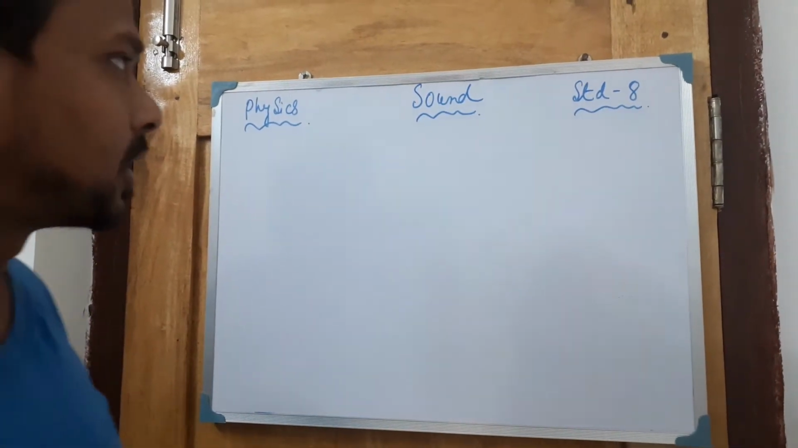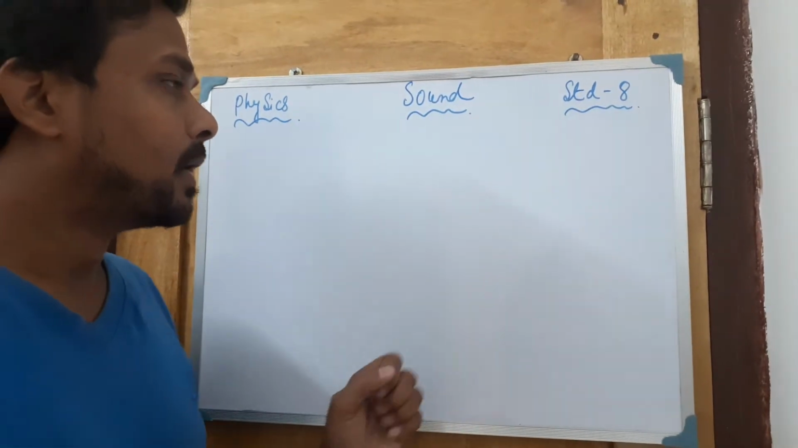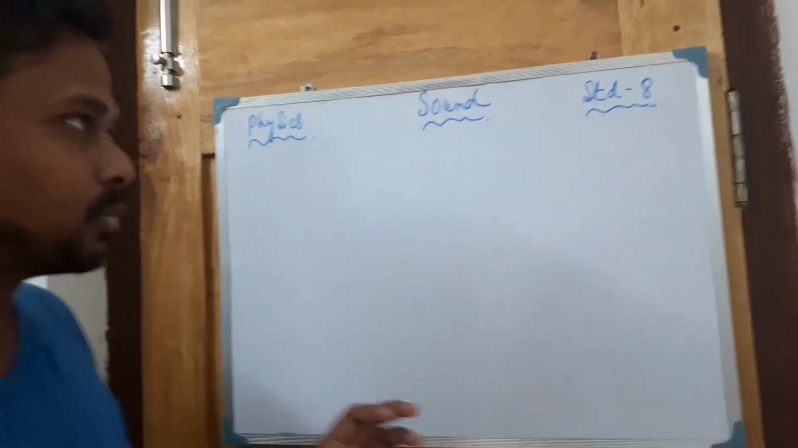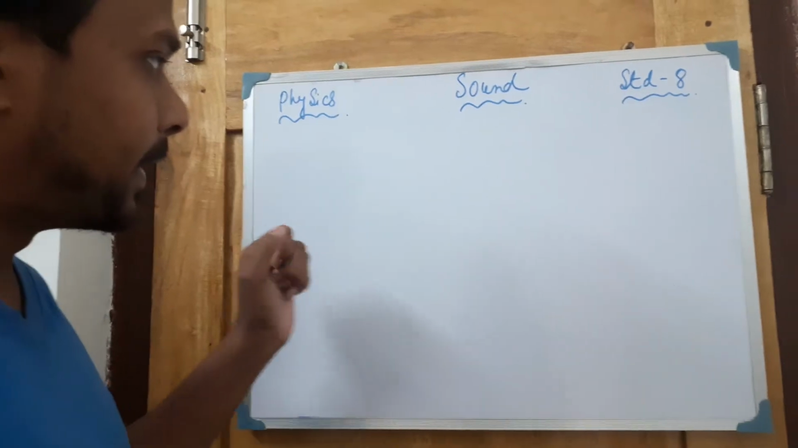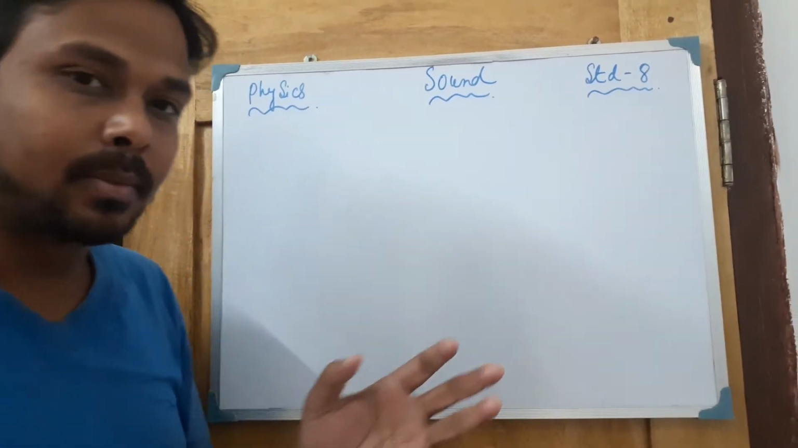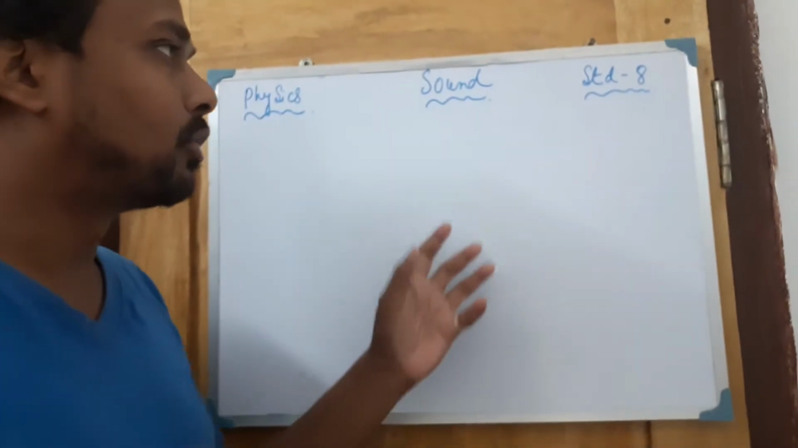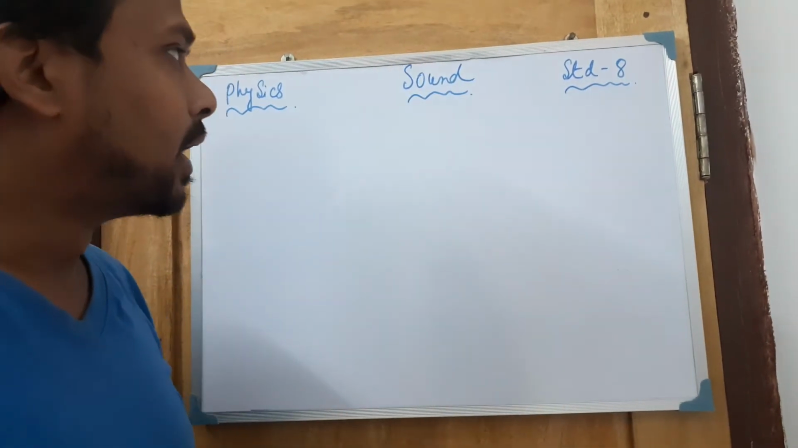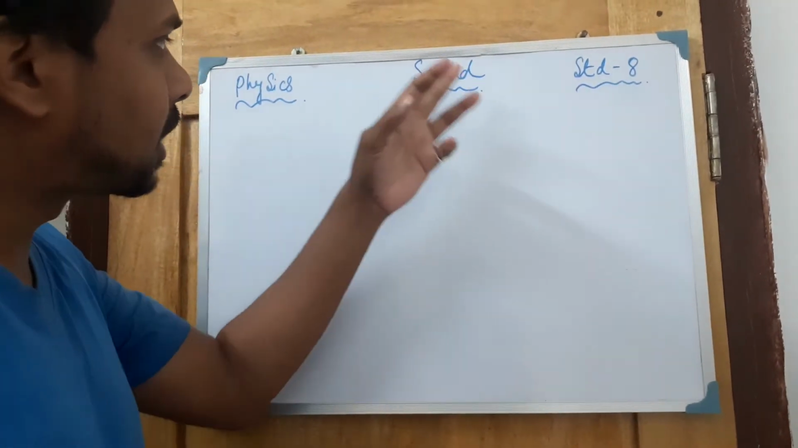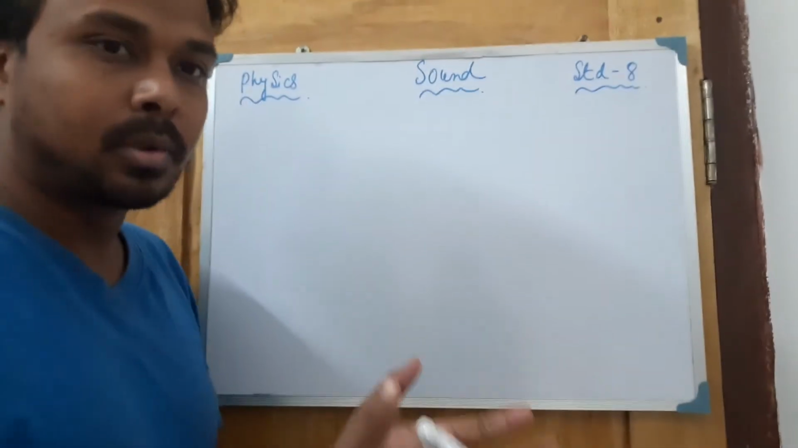Today we'll start the new chapter, sound. This is chapter number 7, maybe, in your exercise book. So today we'll talk about sound. The first thing that comes to our mind is that sound is one form of energy. As we all know, light is one form of energy, heat is one form of energy. So sound is also one form of energy.